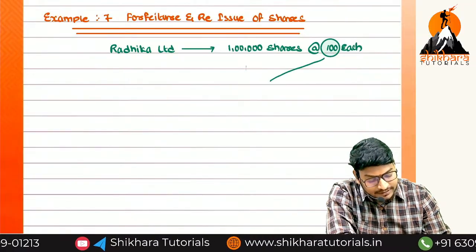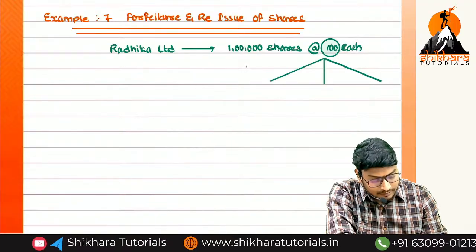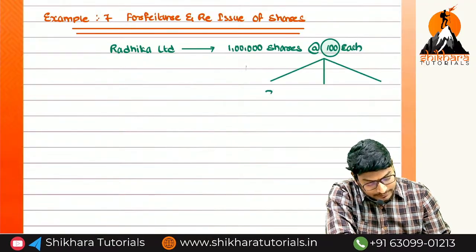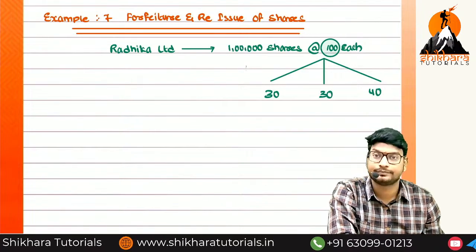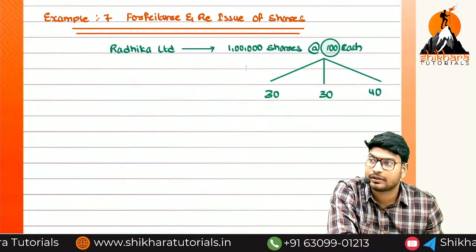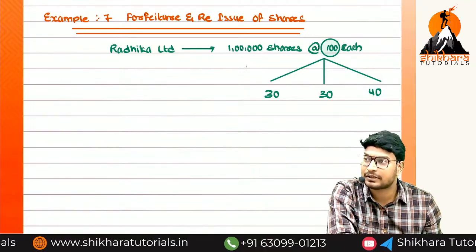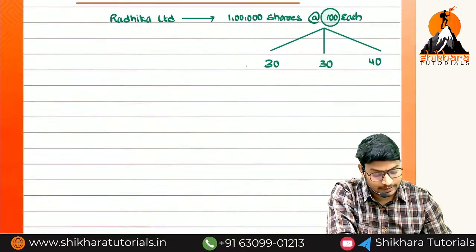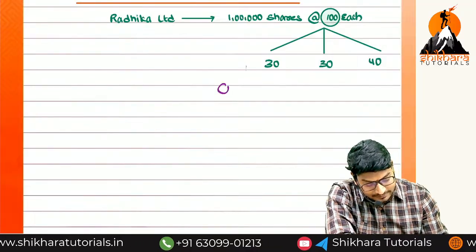So generally how many installments are we going to see? 3 installments. So 30, and 40. Now more than 25%, less than 25%, more than 25%. We have to follow the SEBI rules, company set rules, SEBI rules. So I think you have remembered. Okay? And we have to take a certain person.